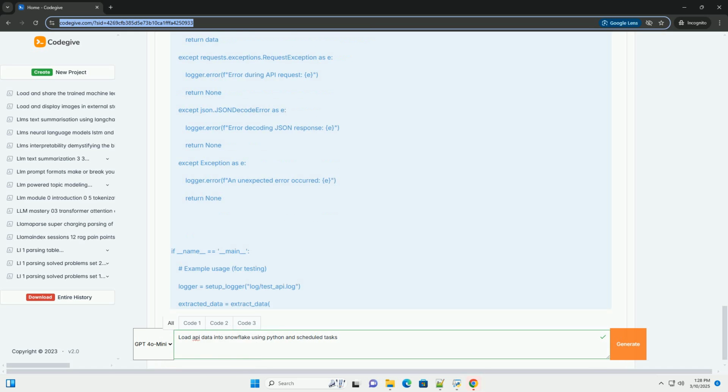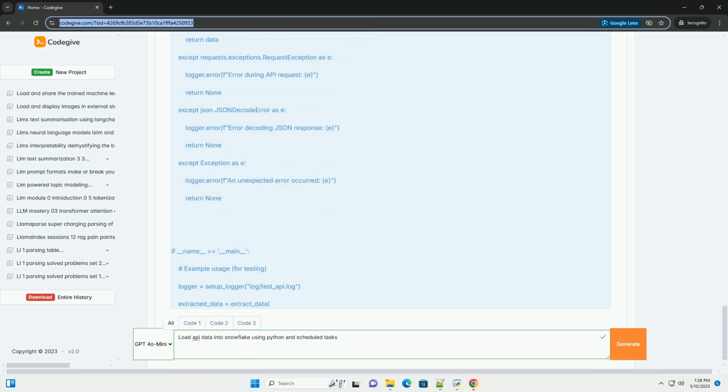Crucially, you must define the column definitions correctly to match the data you're loading. Consider using VARCHAR with appropriate lengths for string data, INT for integers, FLOAT for floating point numbers, TIMESTAMP_NTZ for timestamps, and other appropriate Snowflake data types. The function also includes error handling. load_data loads the data into the specified table. This function needs careful adaptation based on the structure of your API data.